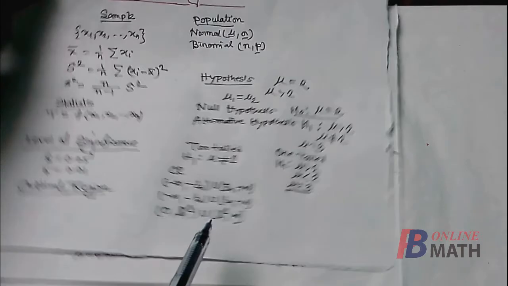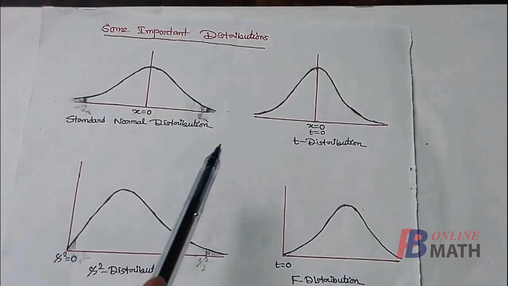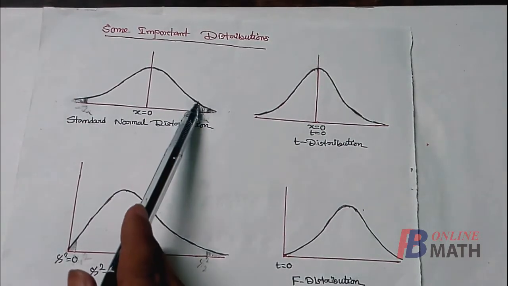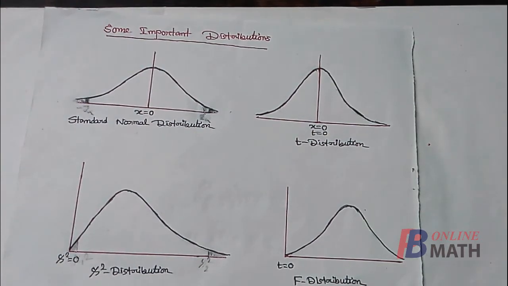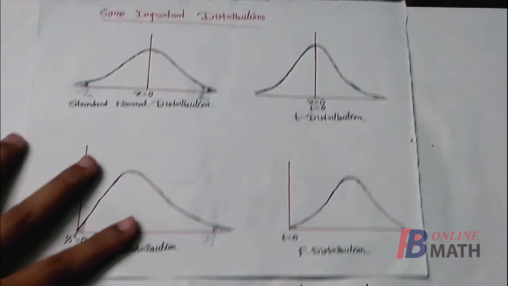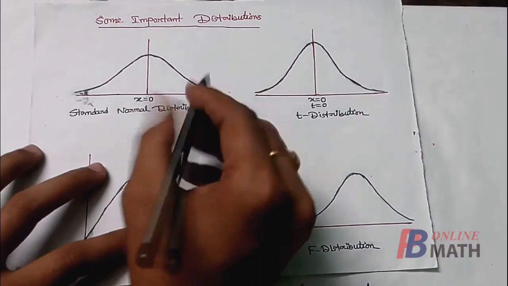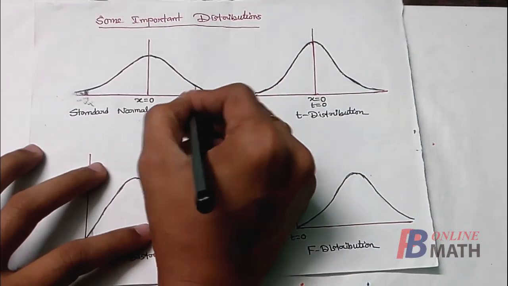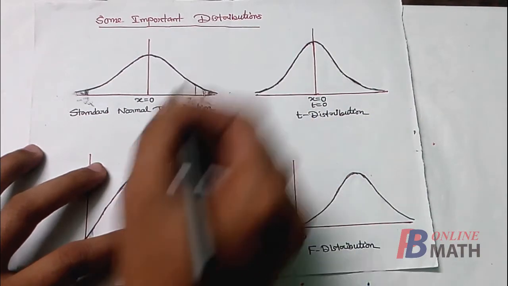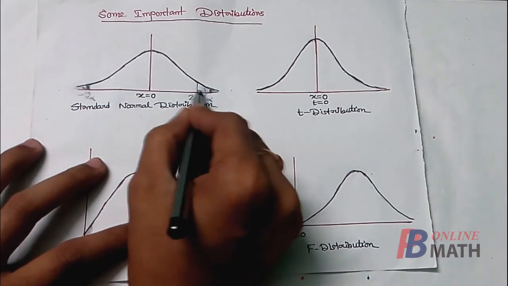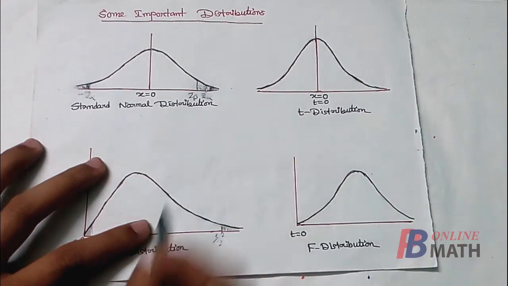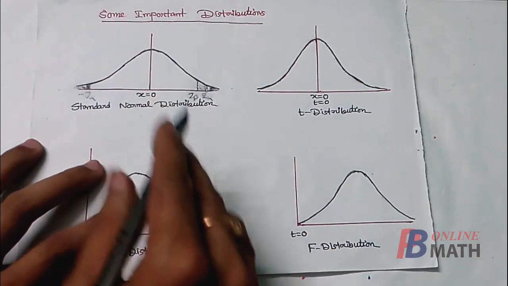In that case, we have to select the critical region entirely from the right hand side. If the level of significance is 0.05, then we select a point here, suppose z beta, in such a manner that the area between z beta and plus infinity is 5% of the total area, that is 0.05.